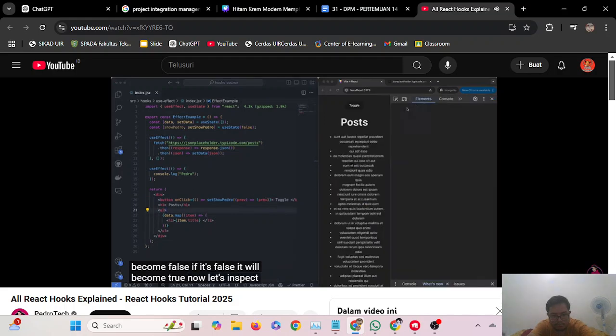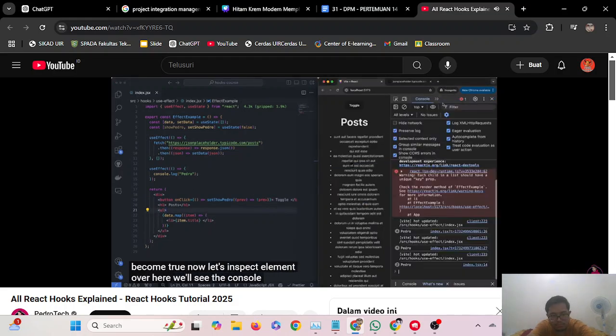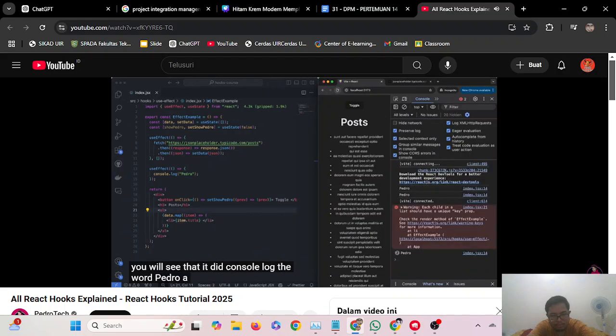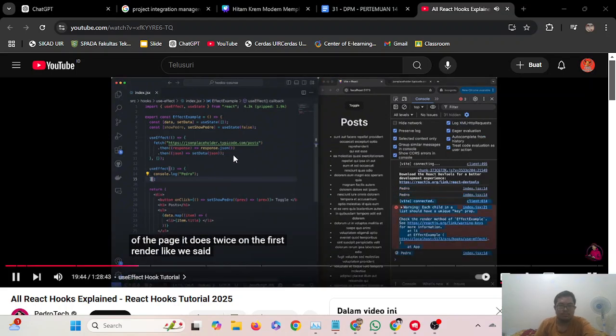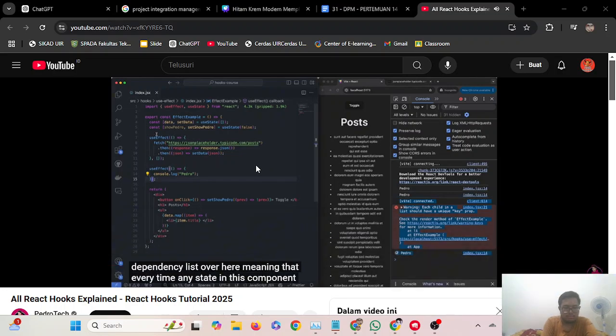Now, let's inspect element over here. We'll see the console, and we'll see that it did console log the word Pedro a couple times. In this case, it does it twice. Now, why does it do it twice? Well, it does it twice on the first render of the page, like we said, but I haven't put a dependency list over here, meaning that every time any state in this component changes its value, it will trigger this useEffect.